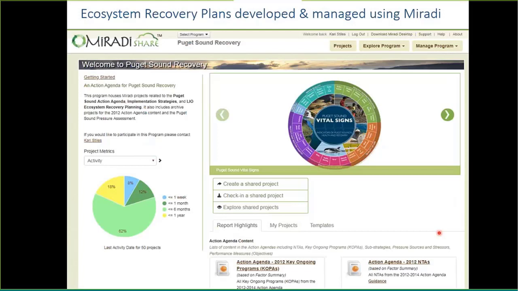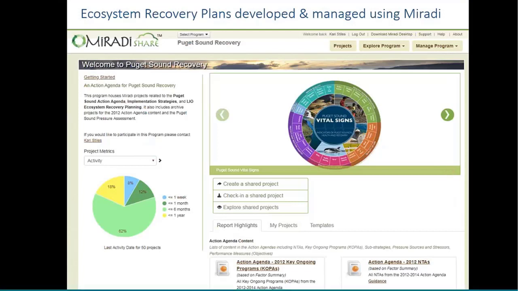So each area, the 16 watersheds, the 9 local areas, and Puget Sound overall, we have recovery plans or Miradi projects at those scales, and we manage them in Miradi Share. We use a number of tools, which we don't have time to go into today, to tag content within those projects to taxonomies or classification systems that are both the global classification systems, but then also we have Puget Sound specific ones to help us share information across all of our partners.